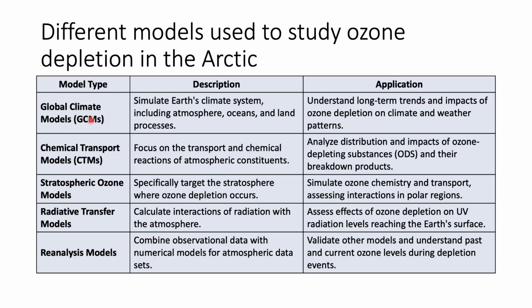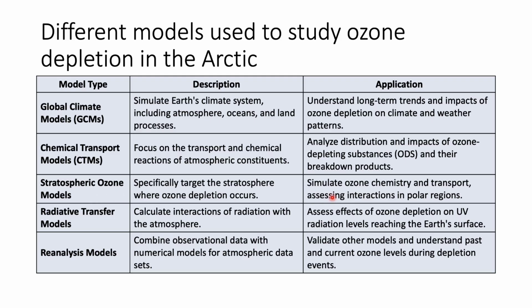So what are the different models scientists use to study? One is the global climate model. So here we can understand the long-term trends and impacts of ozone depletion on climate and weather patterns. Chemical transport model is another one. Here we can analyze the distribution and impacts of ozone depleting substances and their breakdown products.